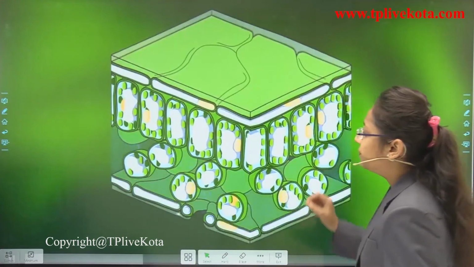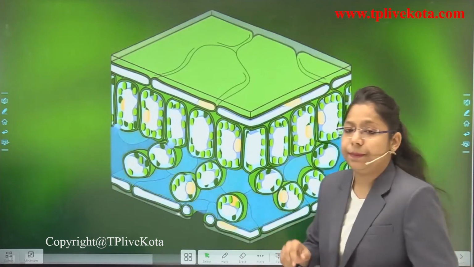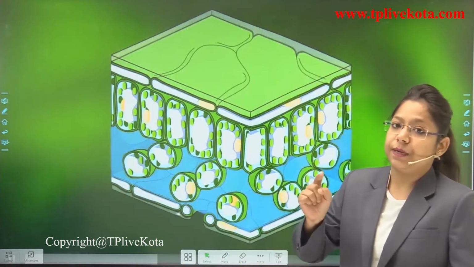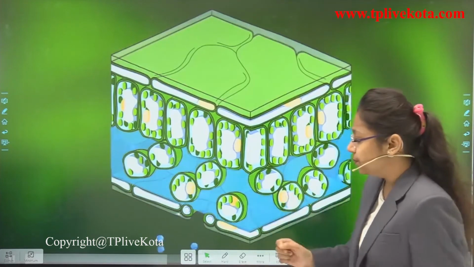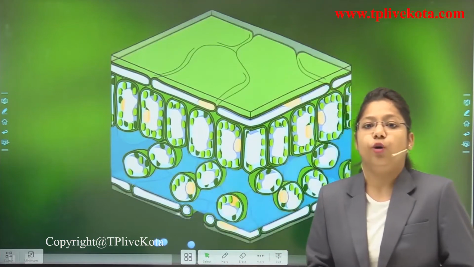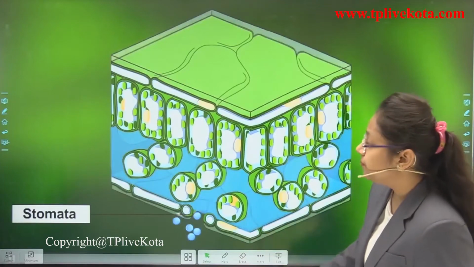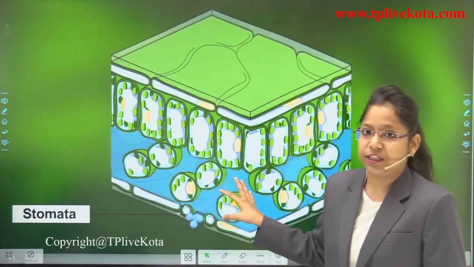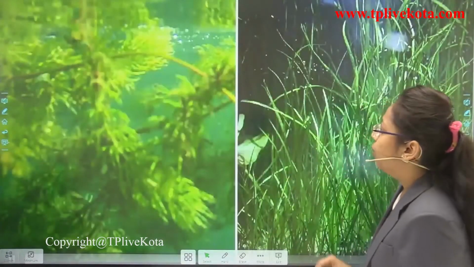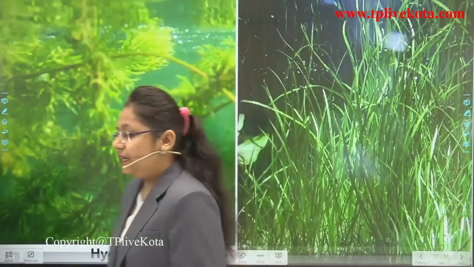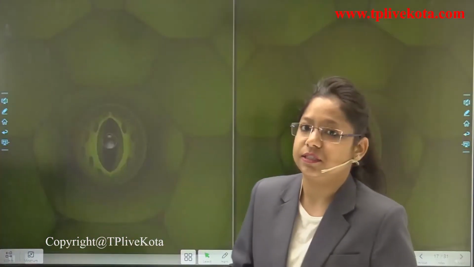So, what happens when the water molecules are in excess? They will move towards the intermembrane space, and through the intermembrane space, they will move towards the stomatal opening. So, this is the stomatal opening through which they will move. Okay, now you are clear that when an excess amount of water is present, it will move towards the stomatal opening. Now, you can see here that Hydrilla and Vallisneria are submerged plants that do not contain stomata.